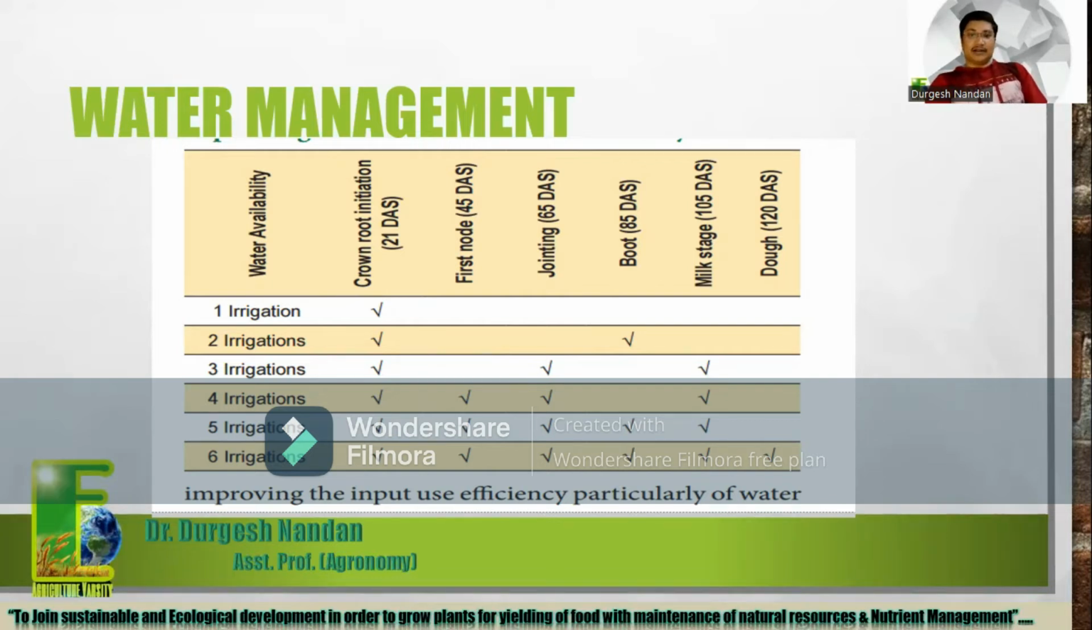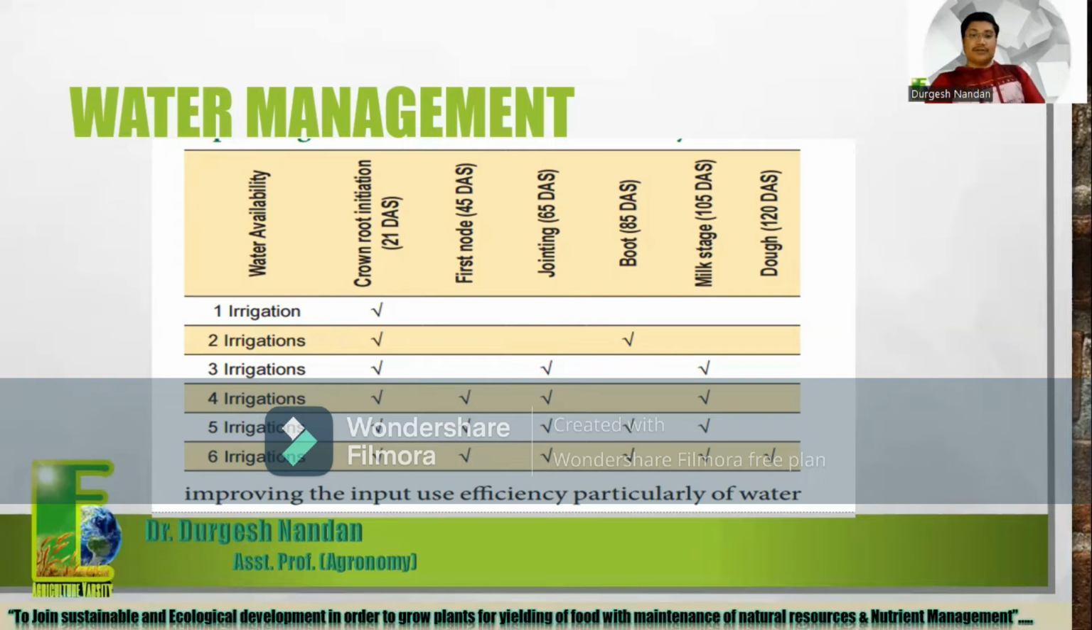That is 21 days after sowing. But if you are capable of giving 2 irrigations during the crop duration, first apply at 21 days after sowing, the CRI stage. Second, give at the booting stage. If you can comfortably manage 3 irrigations, the first irrigation is at the CRI stage, the second in the jointing phase, and the third in the milking stage. If you can manage 4 irrigations, apply the first at CRI, after that the tillering stage, third the jointing stage, and the 4th the milking stage.